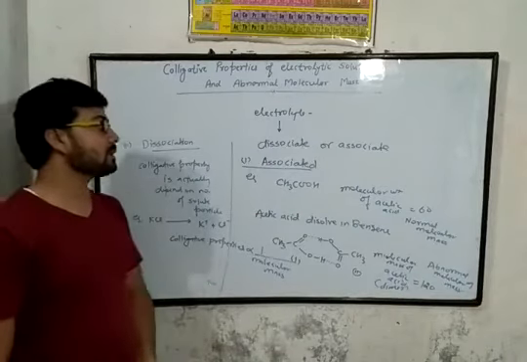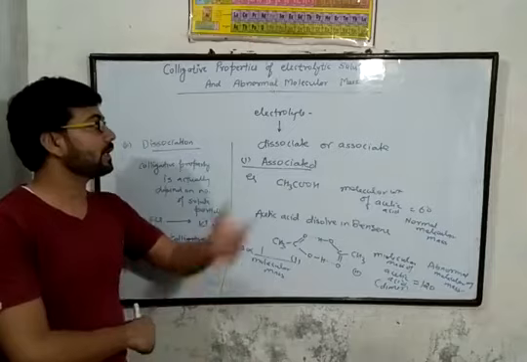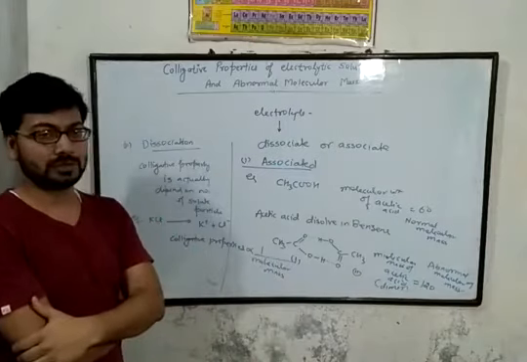These are the concepts for the colligative properties of electrolytic solution.